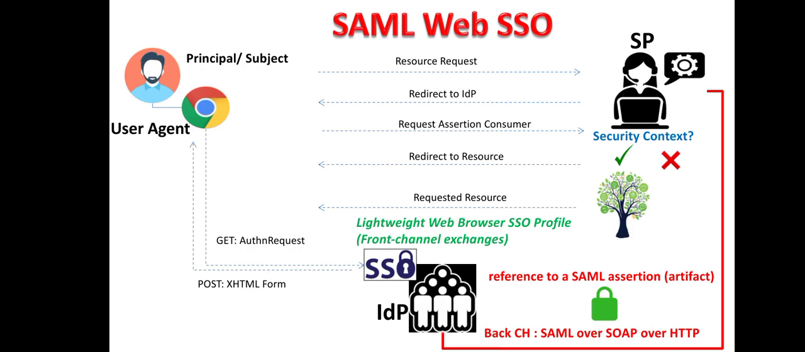So the relation between the identity provider and the service provider is many to many. It means that an identity provider may issue security assertions to multiple service providers, and a service provider can receive or can consume security assertions from multiple identity providers.